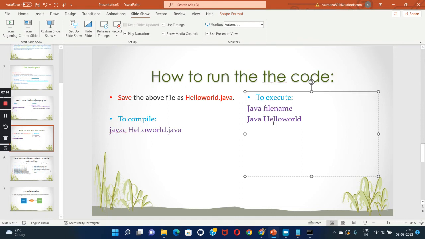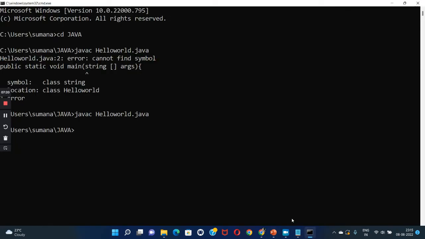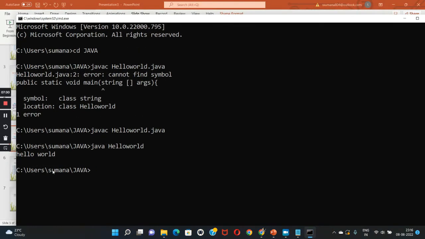Now we need to execute. For execution, what is the syntax? Java space file name. That means java space HelloWorld. Okay, enter. So here we can see Hello World. So we have successfully printed the output as Hello World. Okay. So this is the execution method.